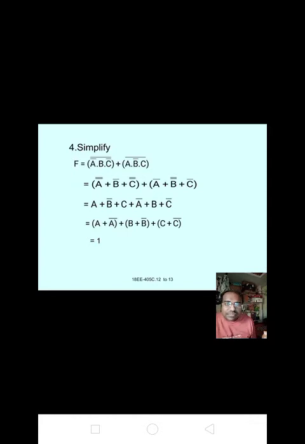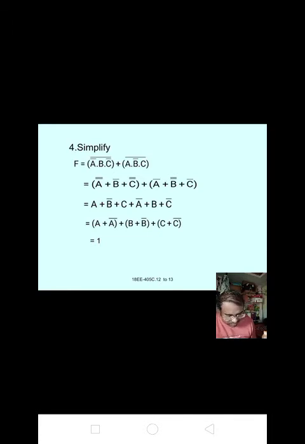Now it is A + B' + C... plus A' · B' is B and C'.